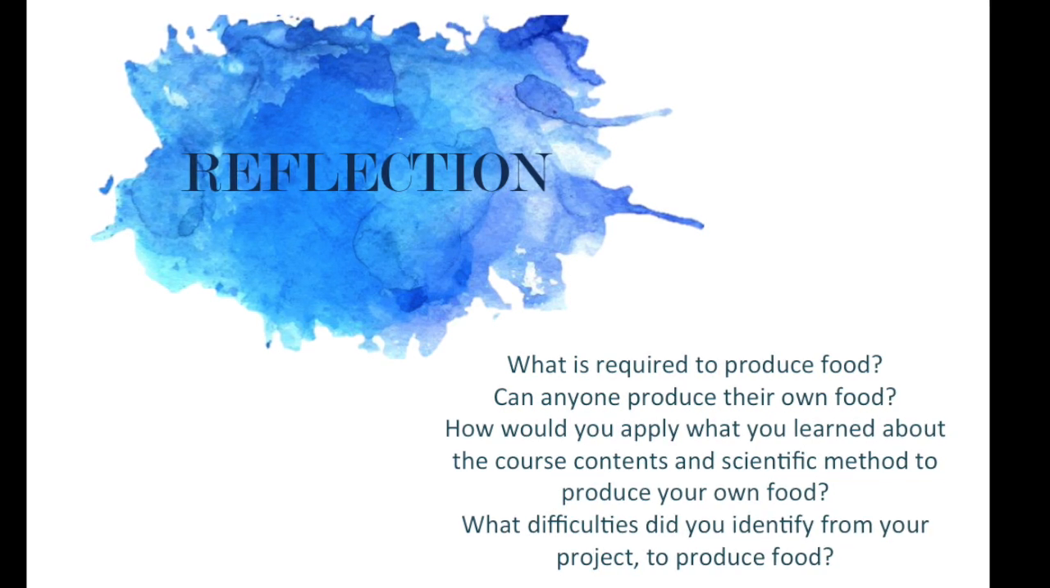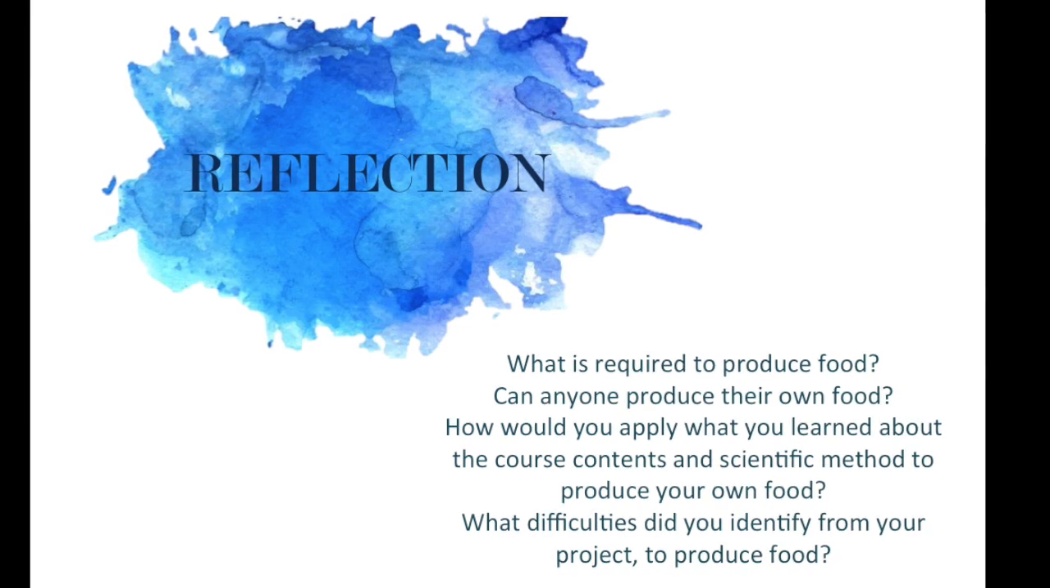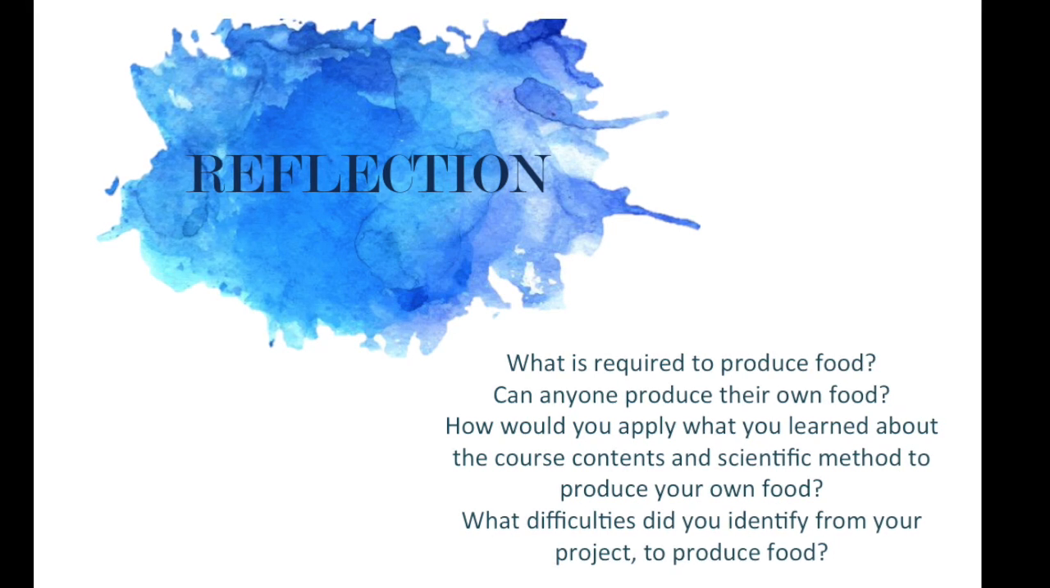Autotrophs can produce their own food by absorbing nutrients and water from the soil. The only way that humans can produce their own food is by planting seeds and taking care of them. And by what we learned in this course, it is helpful.